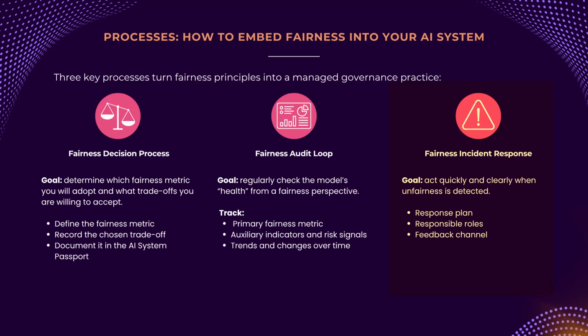This is a two-way process. First, you need an incident response plan with clear triggers and actions, up to and including an immediate shutdown of the system. Second, you need a real user feedback channel, a kind of fairness hotline for people affected by the system. How does this all work together? These processes don't exist in isolation, they plug into what you already have. The choices from the decision process go into the AI system passport. The risks identified during audits flow into your company's AI risk register. And the incident response plans align with your existing accountability matrix, like a RACI chart.